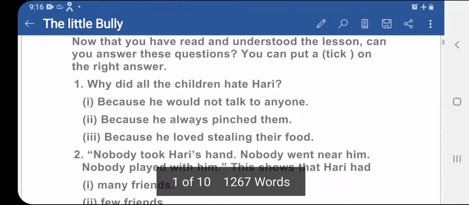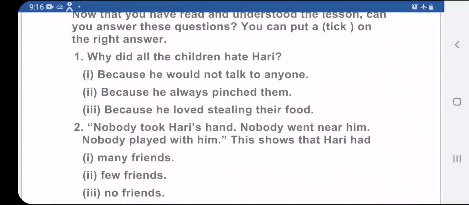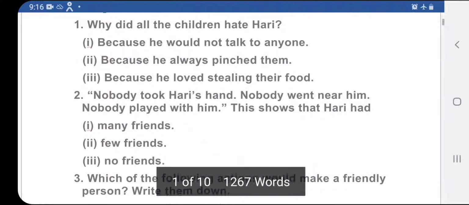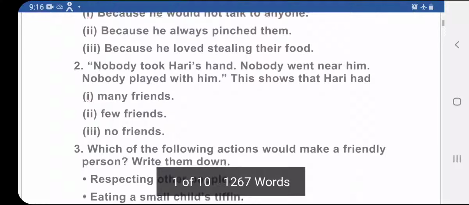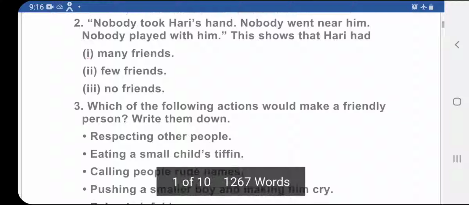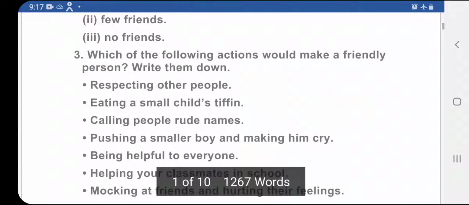The first question says, why did all the children hate Hari? Now there are three options given. The correct answer is because he always pinched them. So that is why all the children hated Hari. Now nobody took Hari's hand, nobody went near him, nobody played with him. This shows that Hari had no friends is the correct answer.